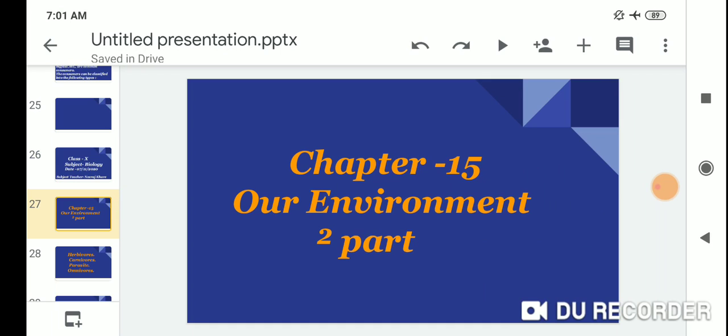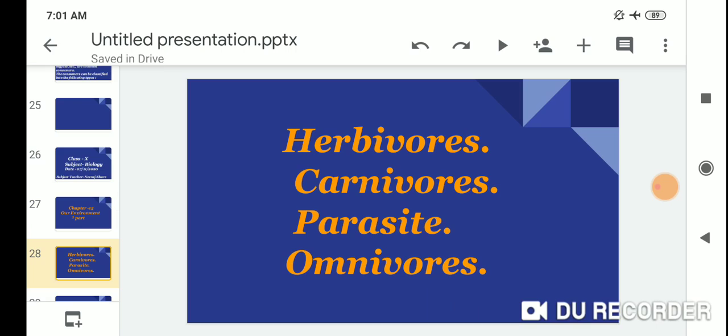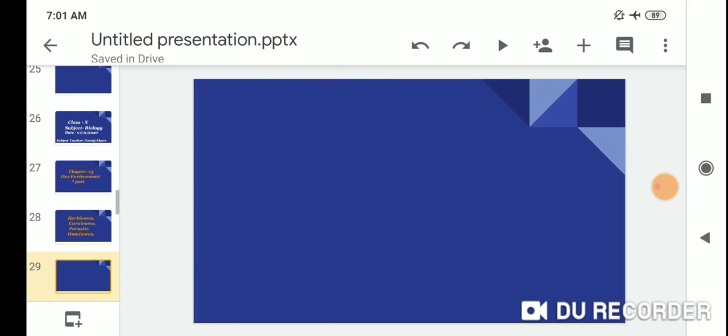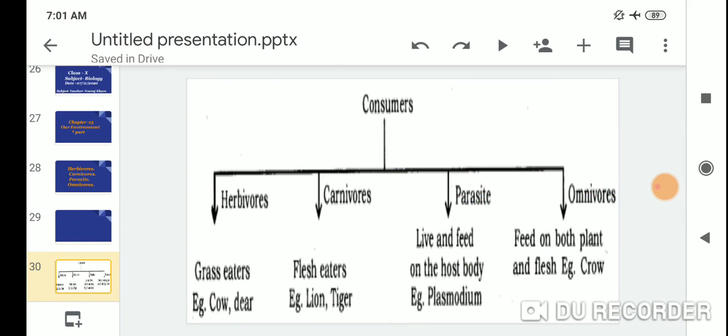Chapter 15, our environment, second part. Today's topic is herbivores, carnivores, parasites and omnivores. We will start with the consumers. So first are the herbivores, carnivores, parasites and omnivores.